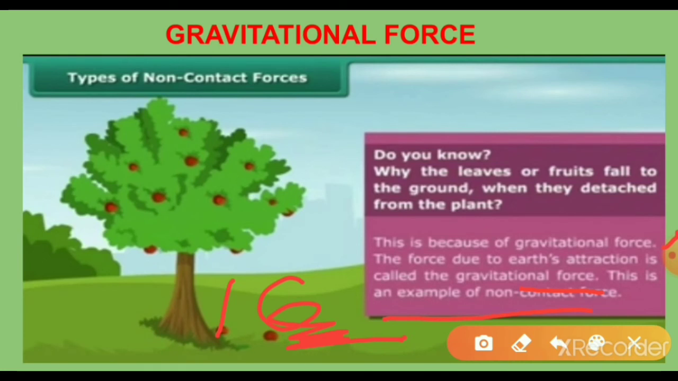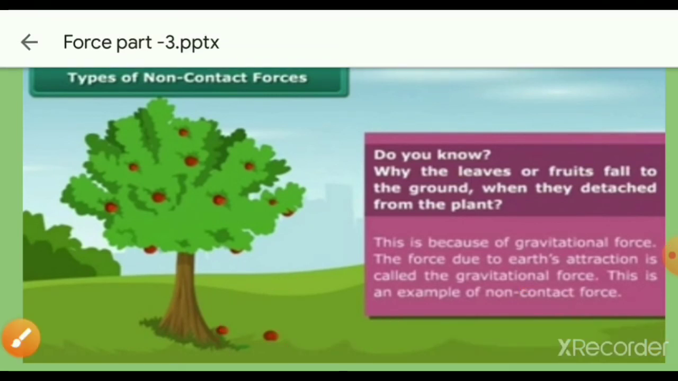You can try it once. Whatever object we throw up, for example a pen or a pencil, it always falls down. Why does it come down to the ground? Because of the gravitational attraction of the earth. So that is what we know about the gravitational force.